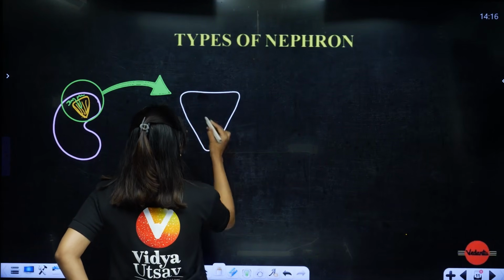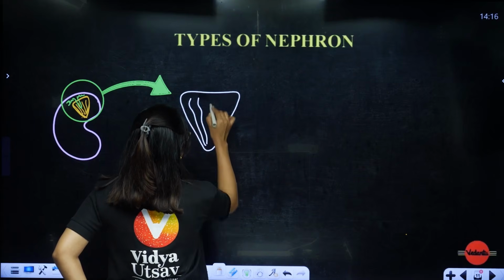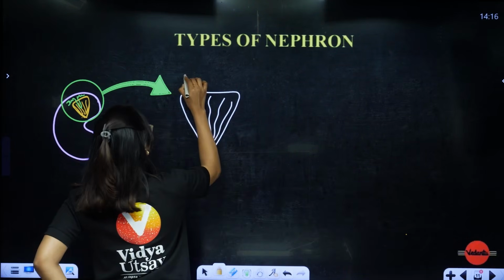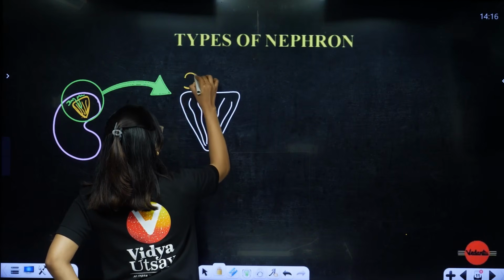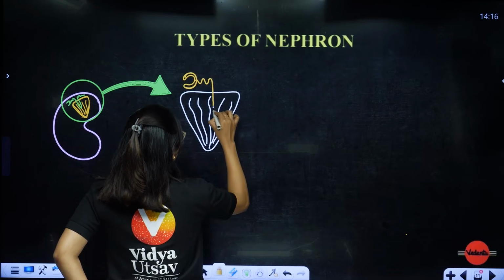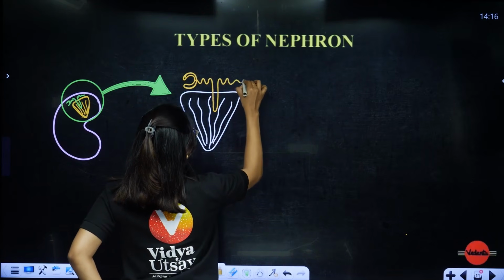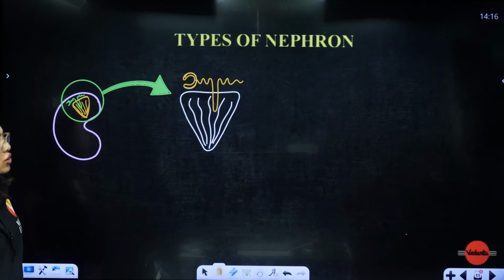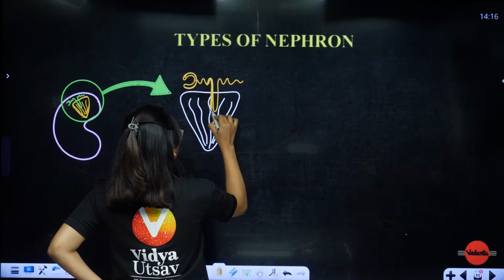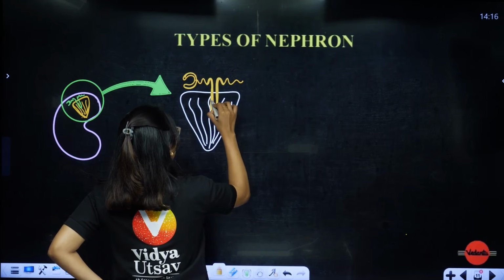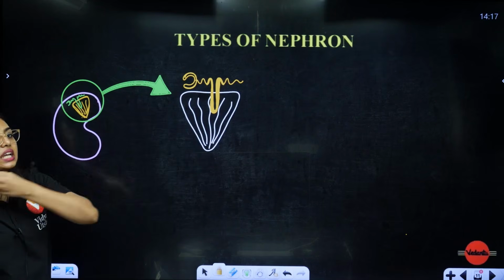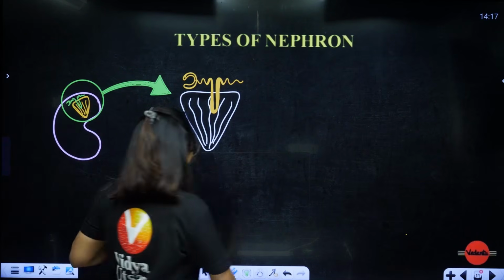In this medullary pyramid, this is the nephron. Here you have the Bowman's capsule, and then you have the PCT, then you have the loop of Henle, then we have the DCT and some portion of the collecting duct, correct? So students, if you look here, you will notice that the loop of Henle will stretch into the medulla, and depending on the length of the loop of Henle, I can classify my nephrons into two categories, clear?